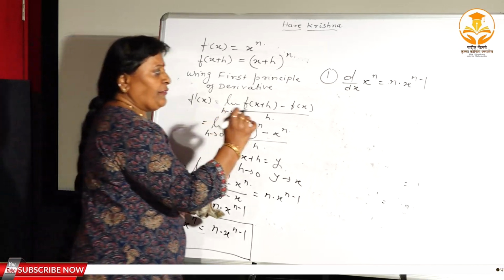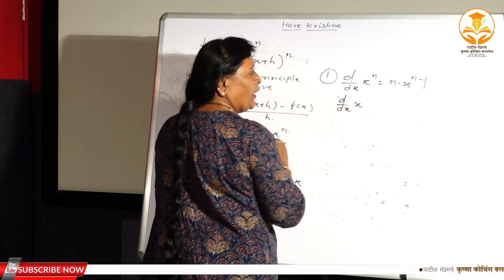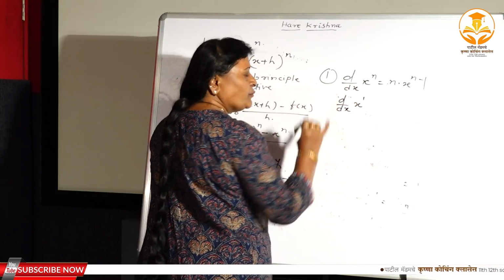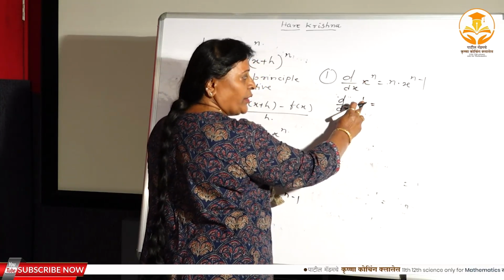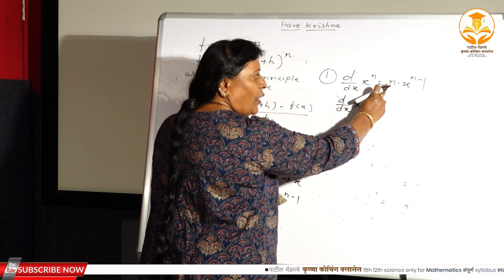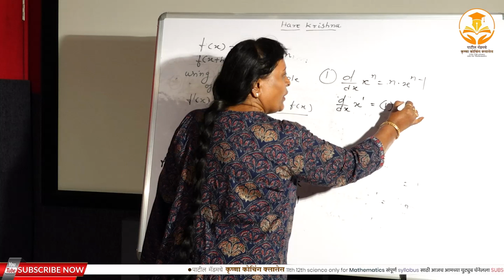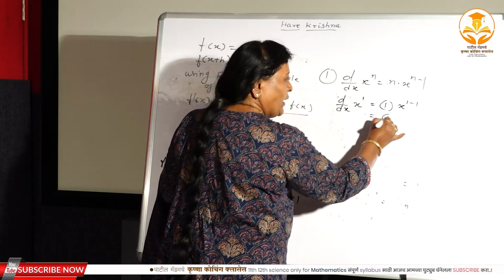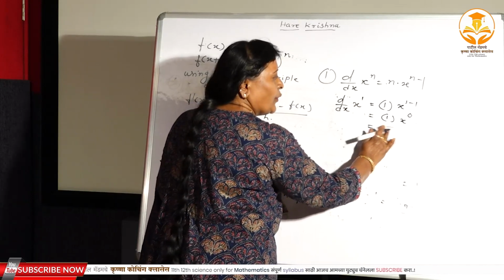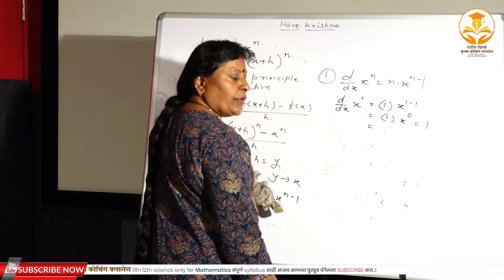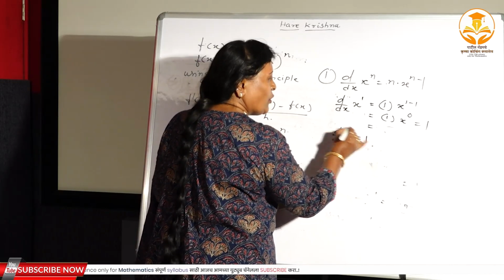From this you can find out, see, this is the first formula. Suppose you want to find out the derivative of only x. What is the power? 1, right? So here in place of n there is 1. Therefore how will you apply this formula? 1 into x to the power 1 minus 1, that is 1 into x to the power 0, and anything to the power 0 is always equal to 1. Therefore d by dx of only x is always equal to 1.